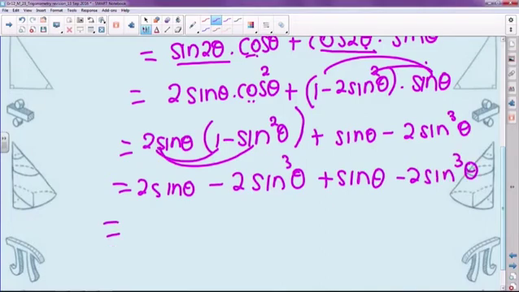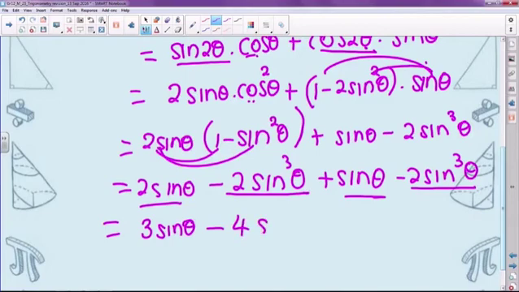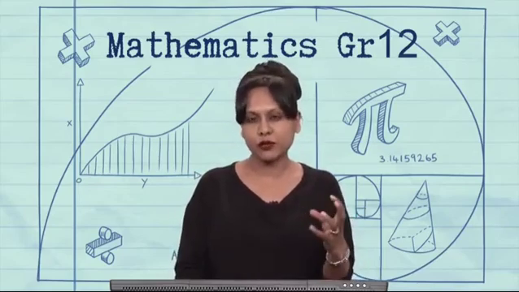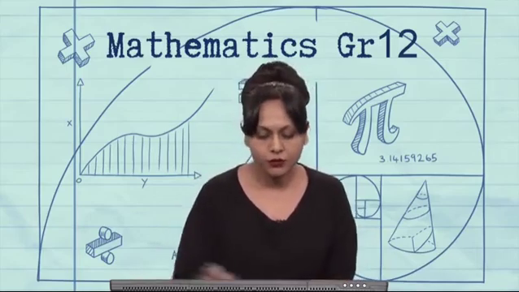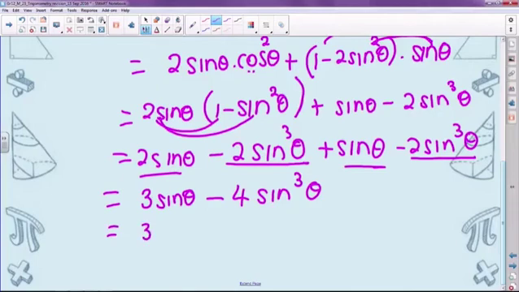Okay, so I can now add like terms. 2 sine theta plus sine theta is 3 sine theta, minus 2 sine cubed theta minus 2 sine cubed theta is minus 4 sine cubed theta. Okay, so at this point we're really happy because now that everything's in terms of sine theta and you know that the value for that trig ratio is 1/3, we're simply going to substitute, okay? So we're just doing a bit of algebra now to tidy this up. In place of sine theta, I put in 1/3 because that was what I was given, minus sine cubed theta, which is 1/3 cubed.